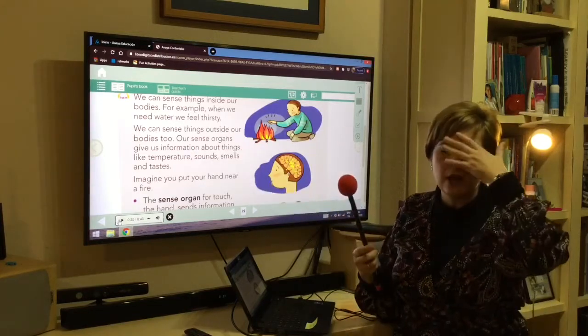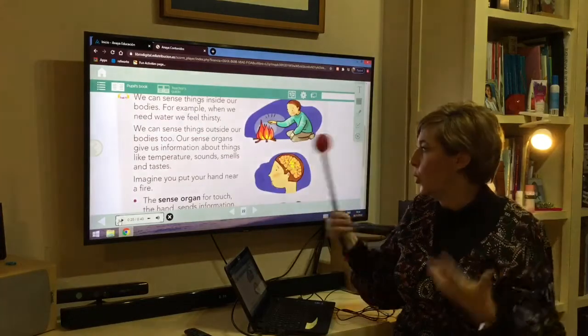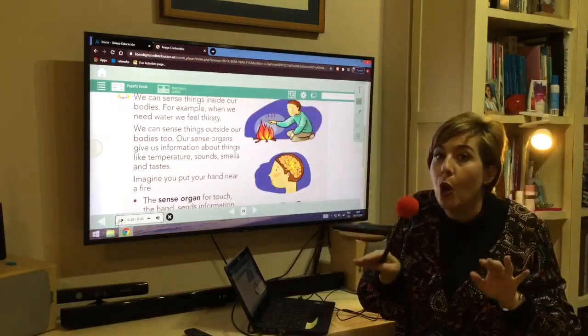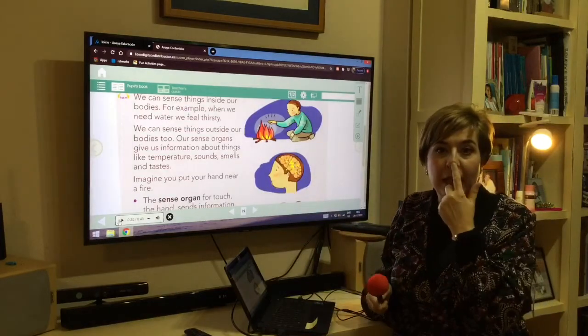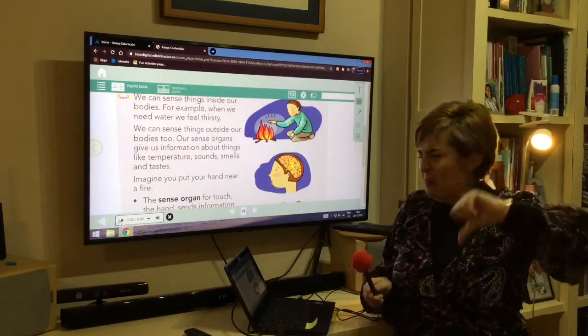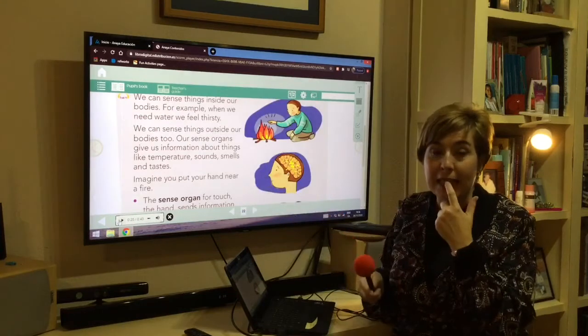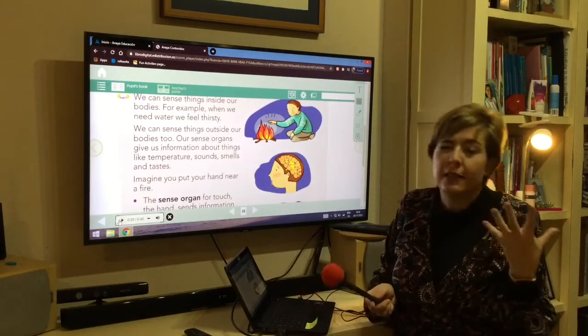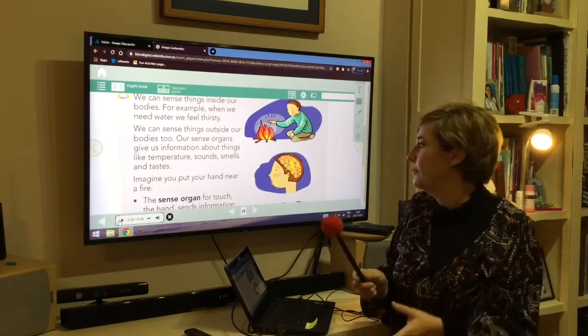If it's very hot or very cold, if it's very loud or very low, if it smells good or bad, if it tastes sweet, salty, sour, bitter.